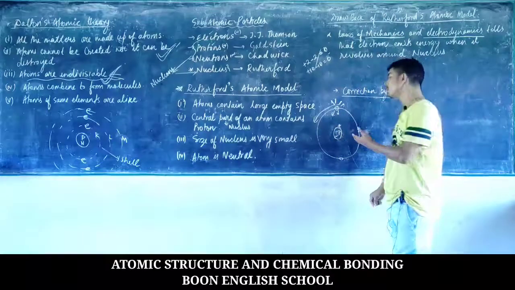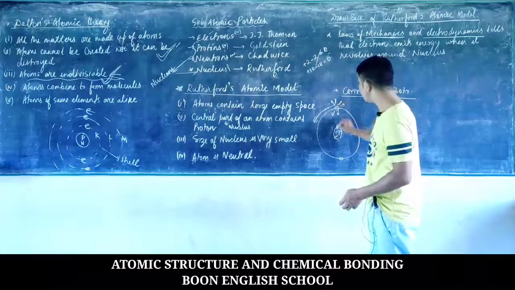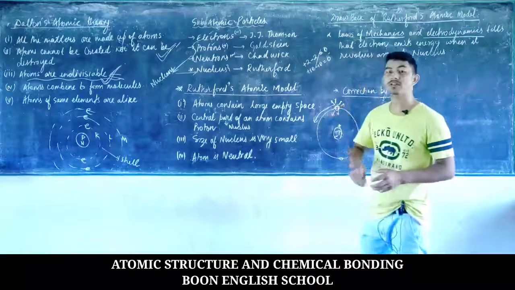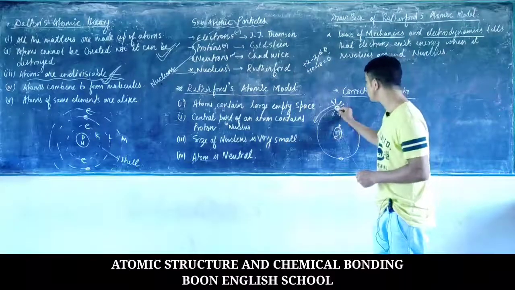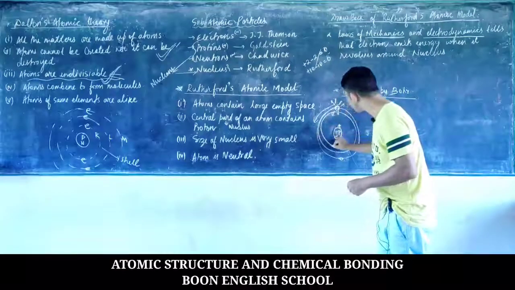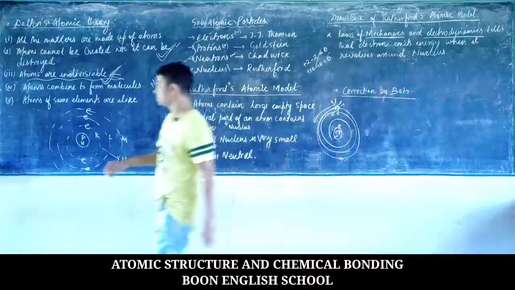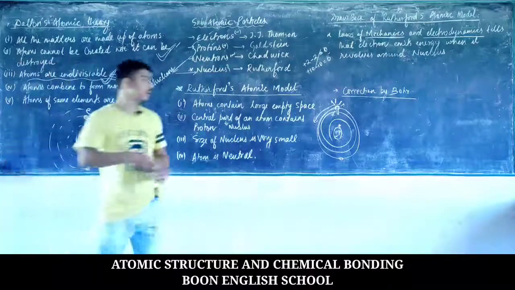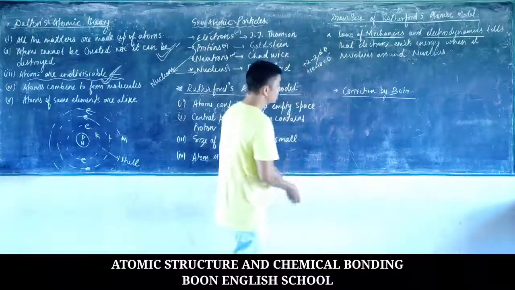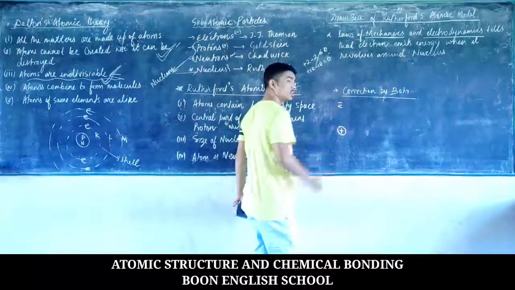So if it gives off energy, what happens? This electron will become very weak, and due to the electrostatic force of attraction, it may lose some of the centrifugal force. As a result, this electron may follow a spiral path. Spiral means just like a spring. If you want a clearer diagram, then I'll draw it. So the central part is positive, and the electron revolves around the nucleus.